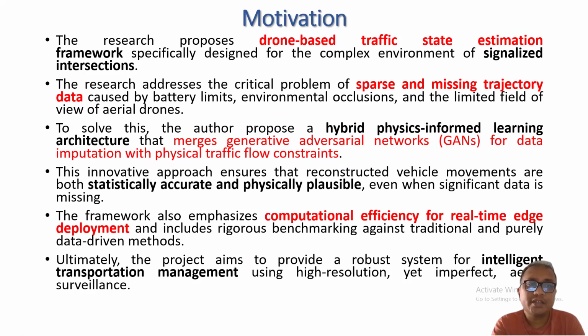So the research will address critical problems like sparse and missing trajectory data in case of battery limits, environmental occlusion, and limited field of view of the aerial drone.